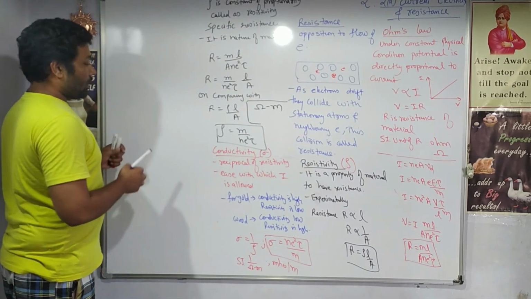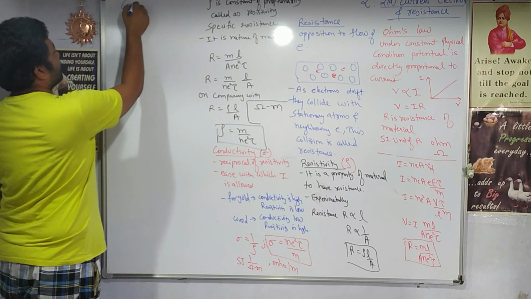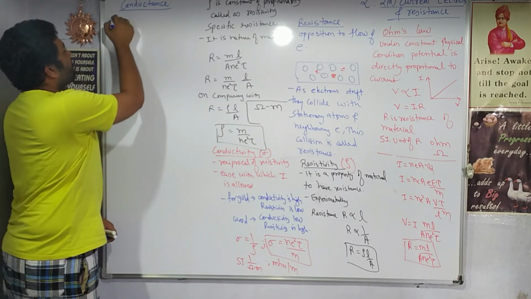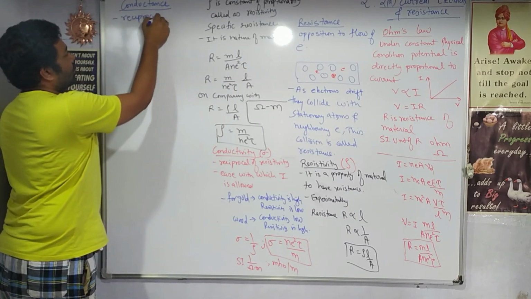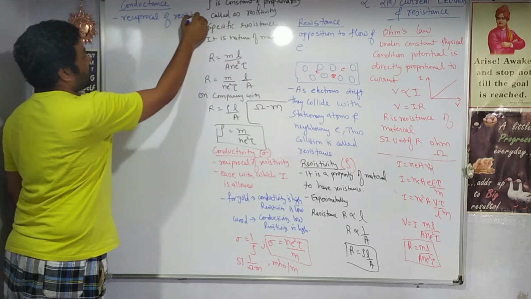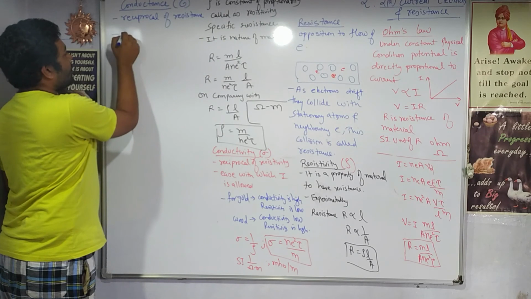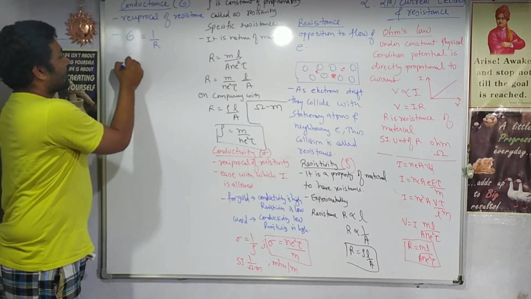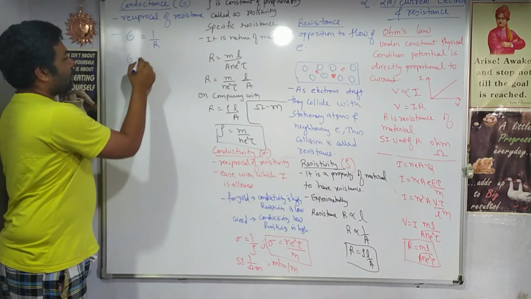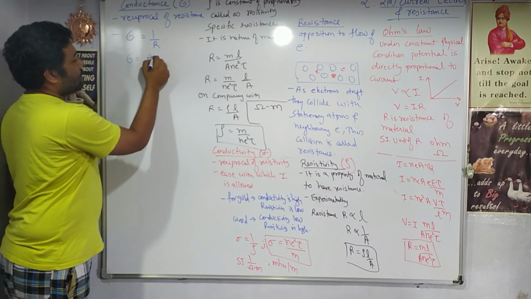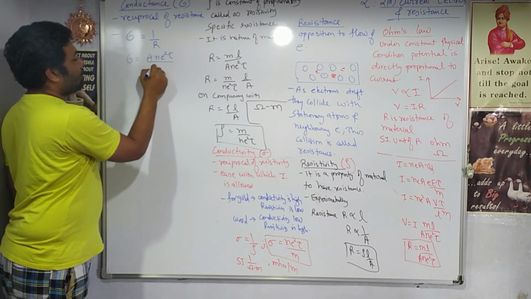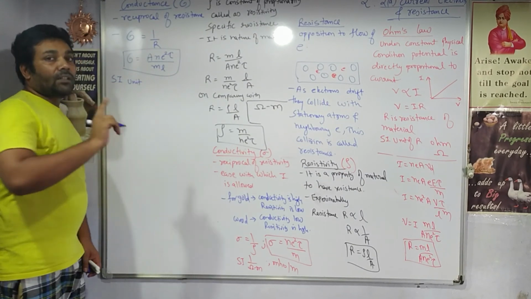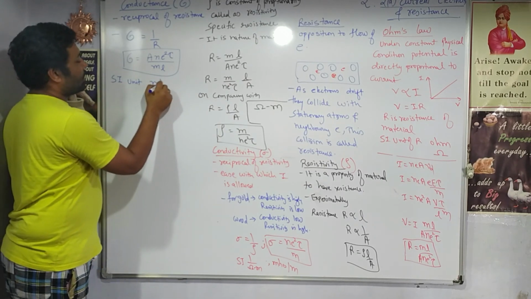So let us see conductance. Conductance is defined as the reciprocal of resistance. It is denoted by G. So the formula of G will be exactly the reciprocal of resistance. Resistance has the formula mL upon n e² τ A, so the formula here will be A n e² τ upon mL. This is the formula for conductance. The SI unit of resistance is ohm, so for conductance it will be mho.